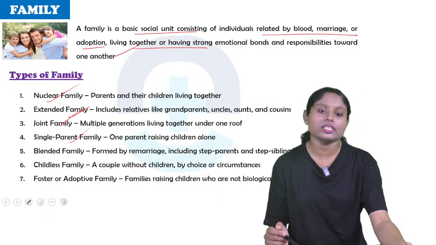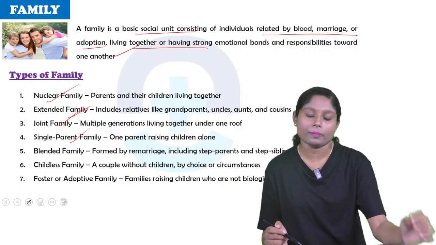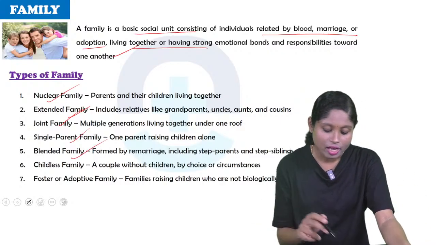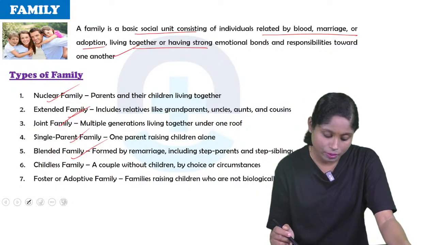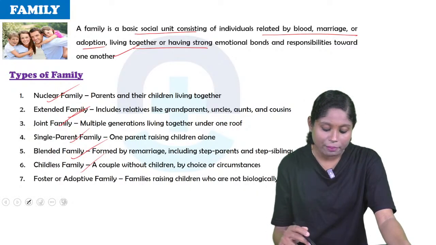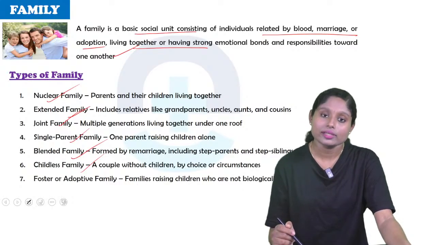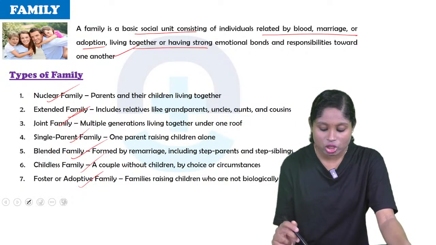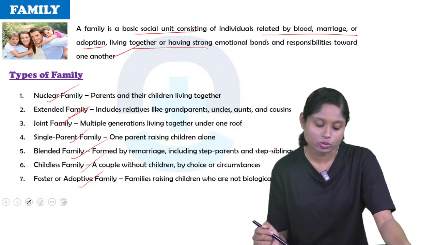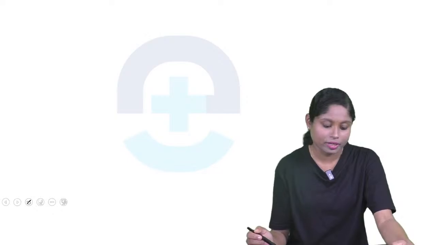Next is single parent family: one parent raising the child alone, maybe a father or maybe a mother. Blended family: formed by remarriage, including step parents and step siblings. Childless family: a couple without children by choice or circumstances. Foster or adoptive family: families raising children who are not biologically theirs. So these are the types of family.